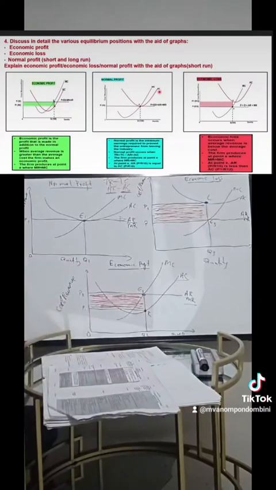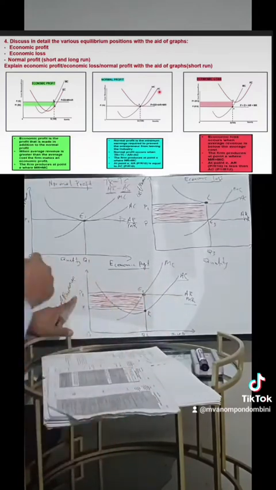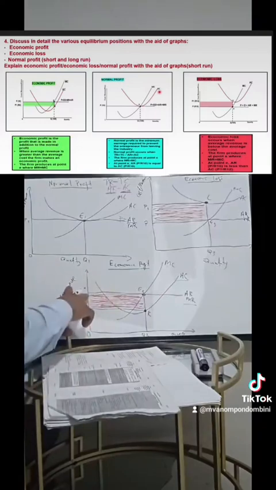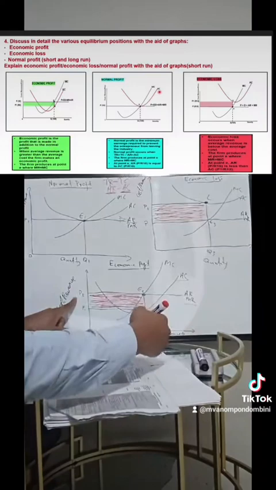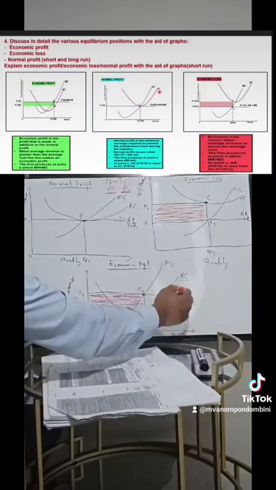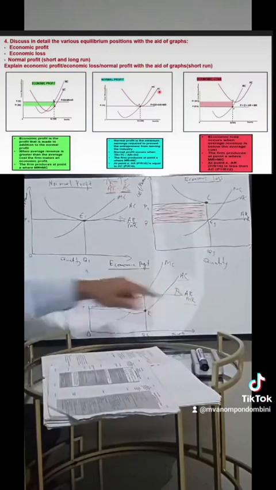Our market price in the diagram is P2, because we said market price is always equal to average revenue / marginal revenue. So surely this curve indicates the average revenue, whereby our market price always equals average revenue / marginal revenue.